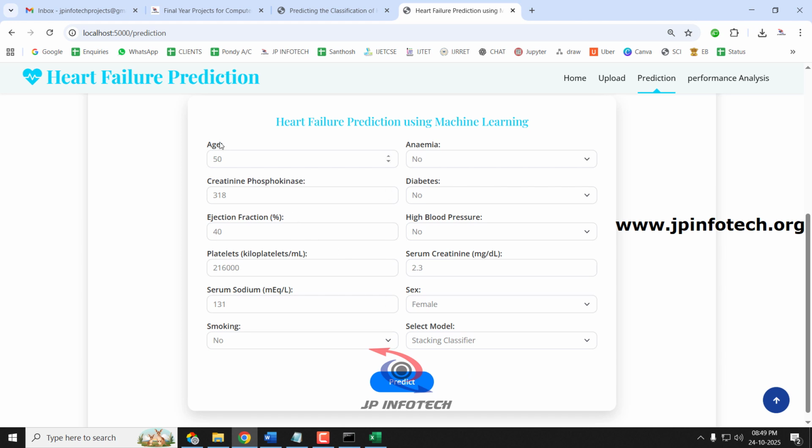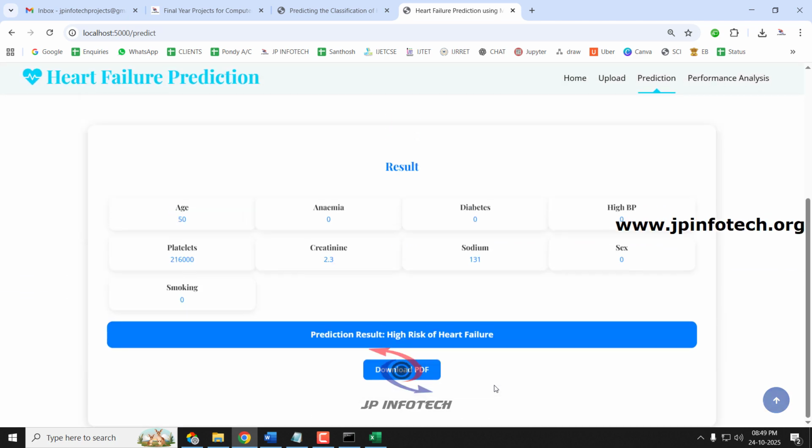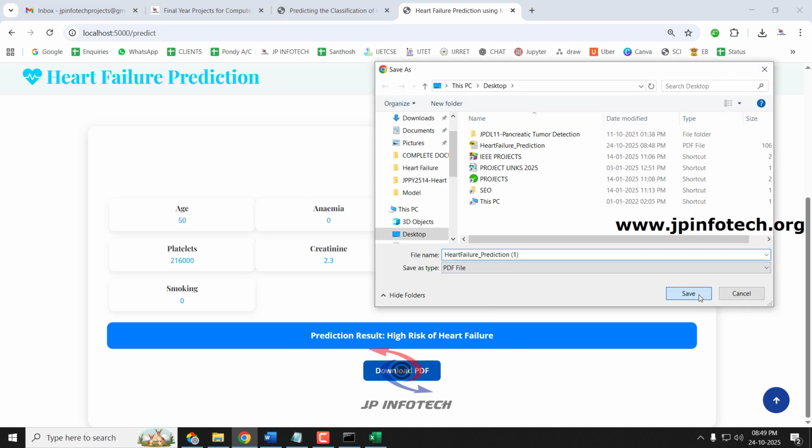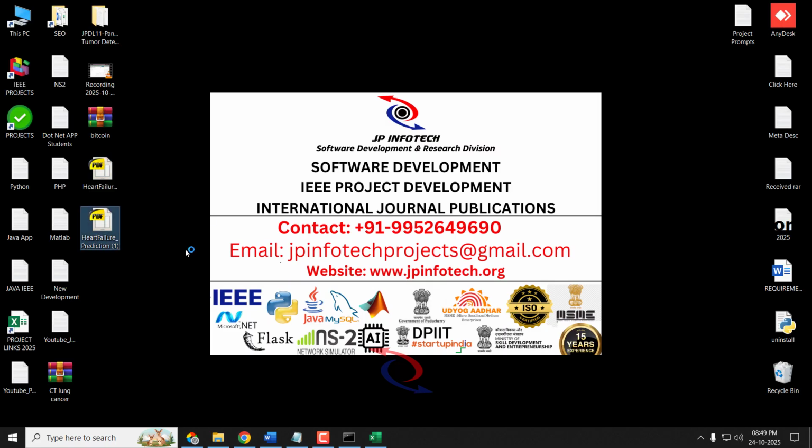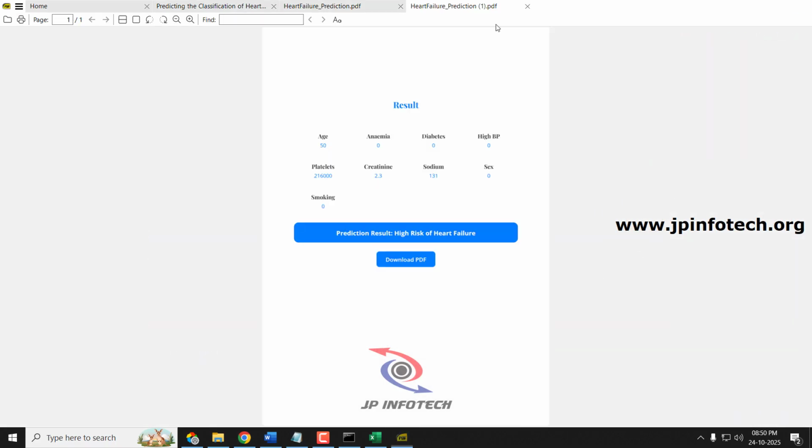Now for this case, I'm giving age as 50, anemia no, creatinine phosphokinase as 318, diabetes no, ejection fraction 40%, high blood pressure no, platelets 216,000, serum creatinine 2.3, serum sodium 131, sex as female, smoking no, select the model as stacking classifier, and let me click the predict button. So now you can see the prediction result is high risk of heart failure. Let me export the result. So you can save it in PDF format for future reference.